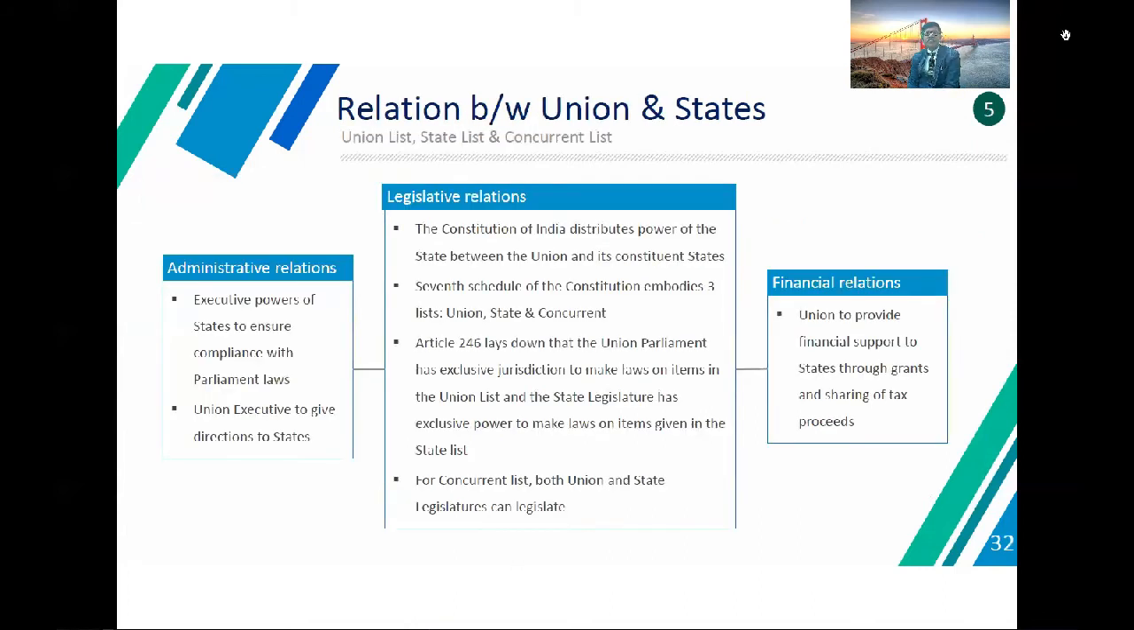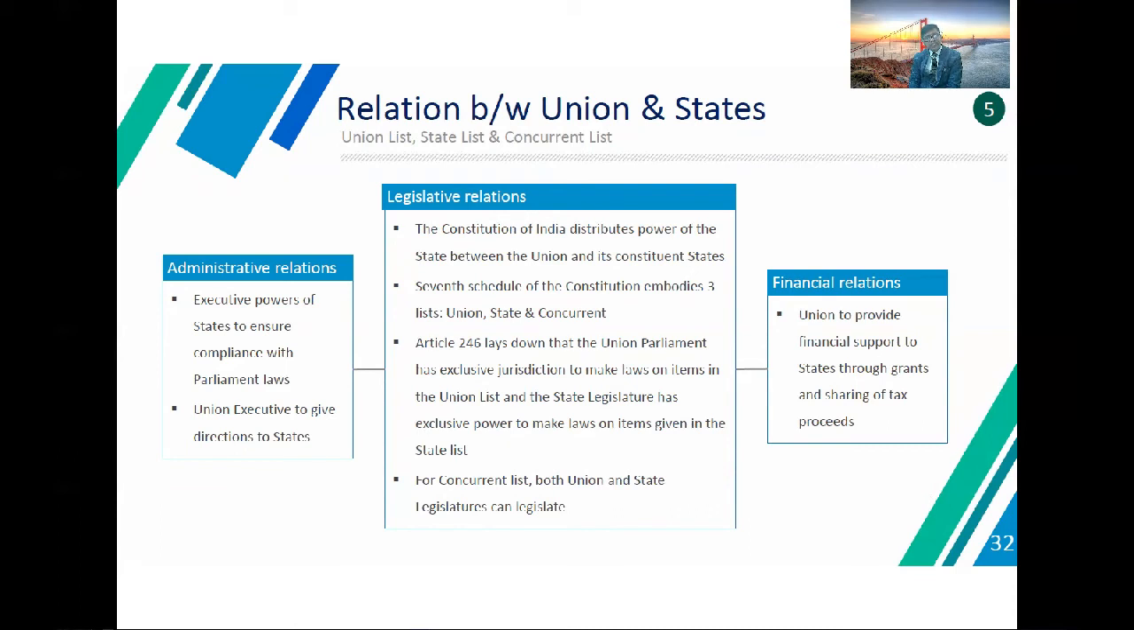So now the relation between Union and state: Union laws, state laws, and concurrent laws. The administrative relation is the executive power of the state to ensure compliance with parliamentary law, and the Union executive can give directions to the states. The Constitution of India distributes power between the Union and its constituent states. The Seventh Schedule of the Constitution embodies three lists: Union, State, and Concurrent.